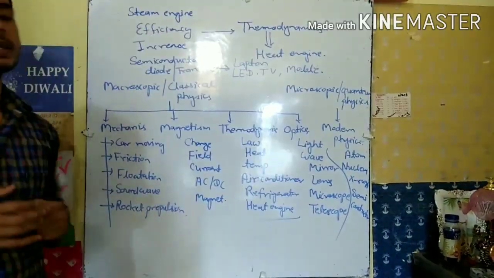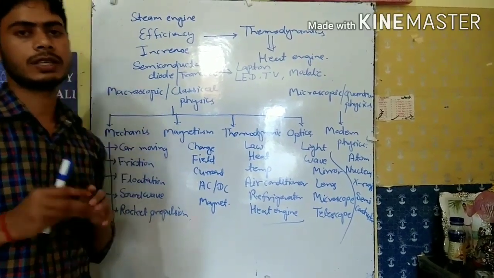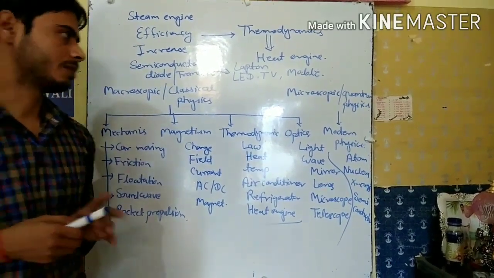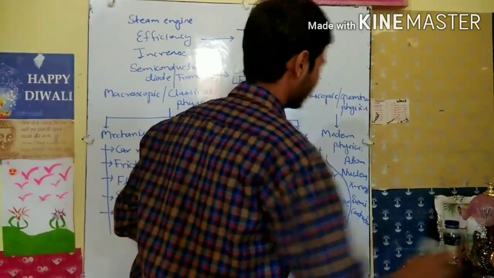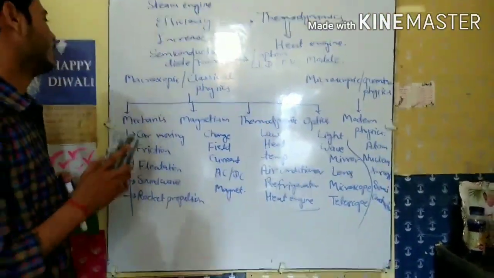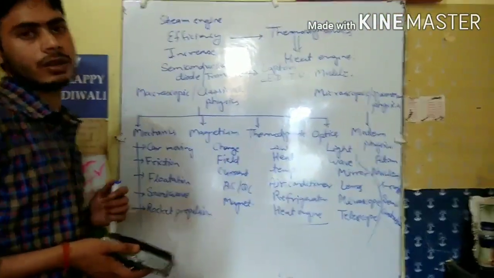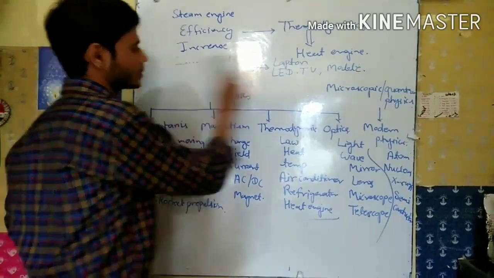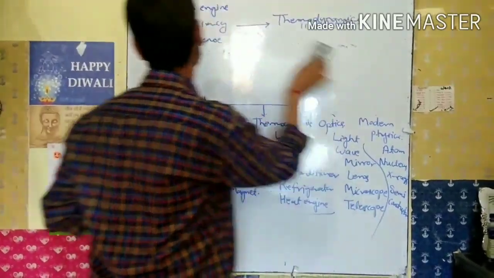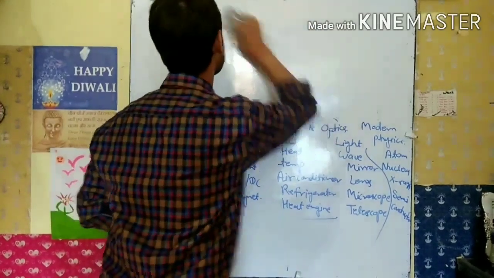So that means we can say that society and technology are interdependent on each other. And after that we will discuss mainly the fundamental forces of physics. Mainly four fundamental forces we will discuss here.